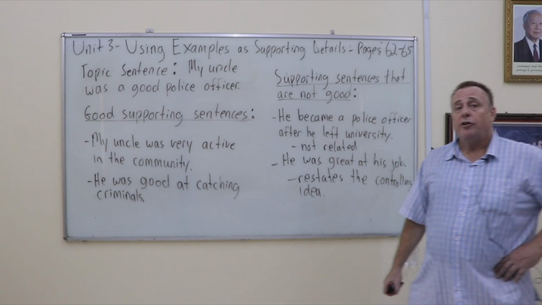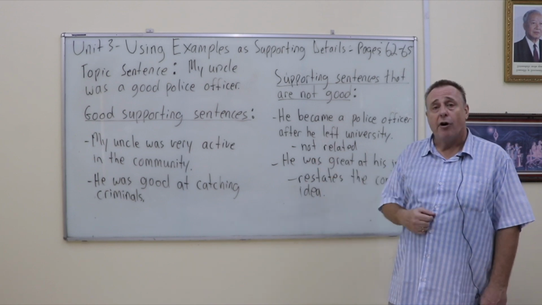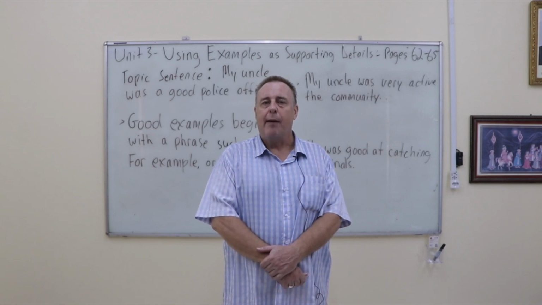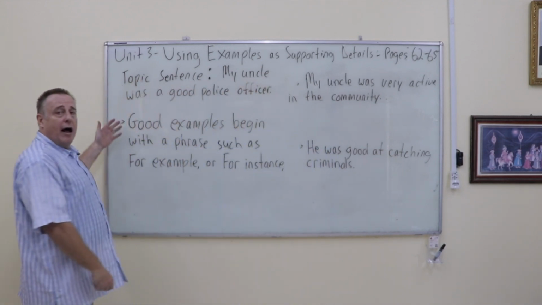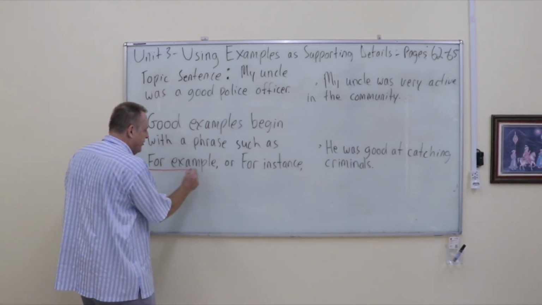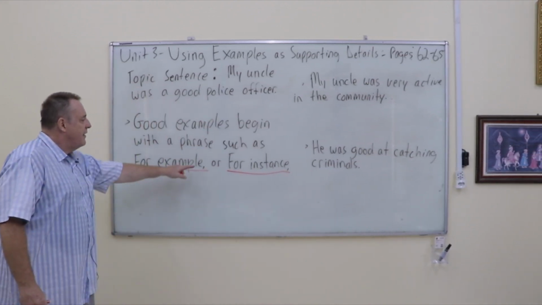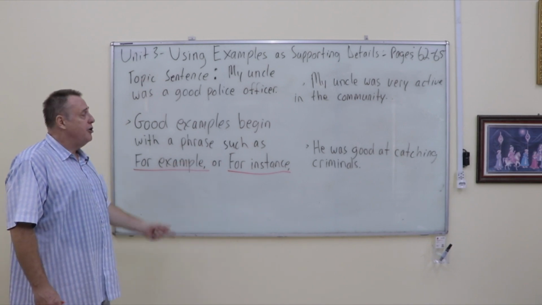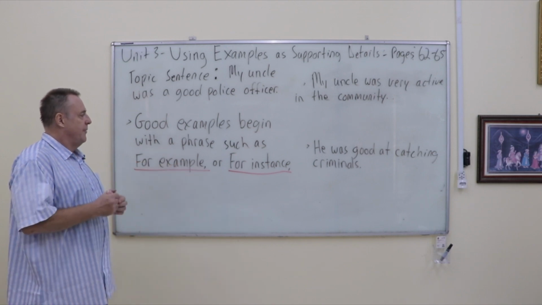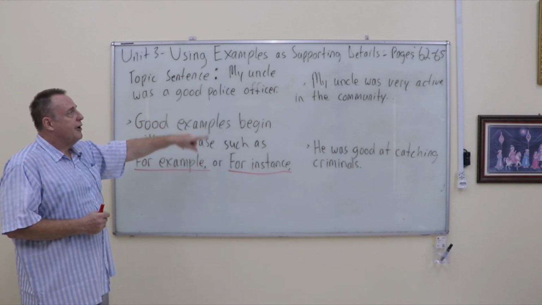Okay, next we're going to discuss using good examples to go with the supporting sentences. Now, let's talk about how to make good examples. Now, a good example begins with a phrase such as, for example, or for instance. Okay, now notice that they both have a comma after them. So when you begin a sentence with, for example, or for instance, remember to put a comma afterwards. Now, let's talk about writing some good examples for the two supporting sentences.